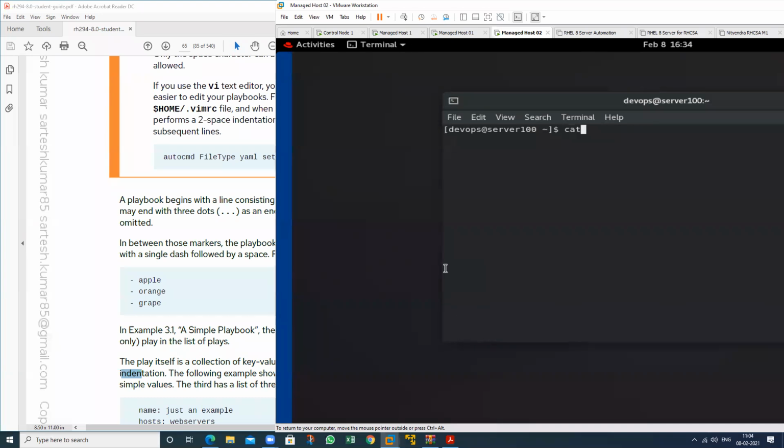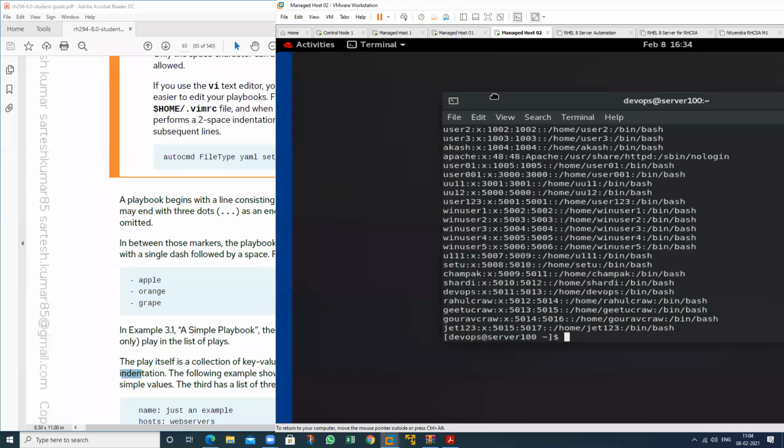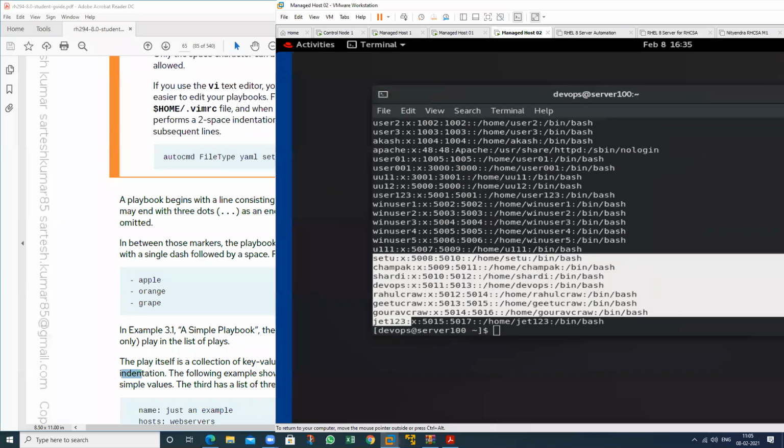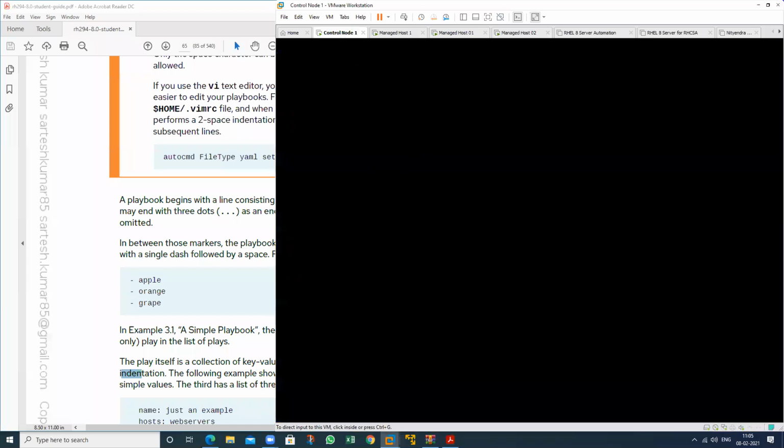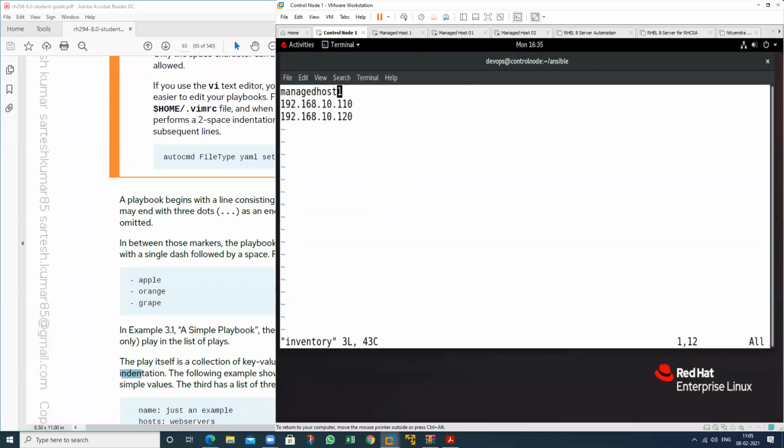No user, and I want to create a user. So just go to the inventory file and place a value for a group. We have a group named servers.